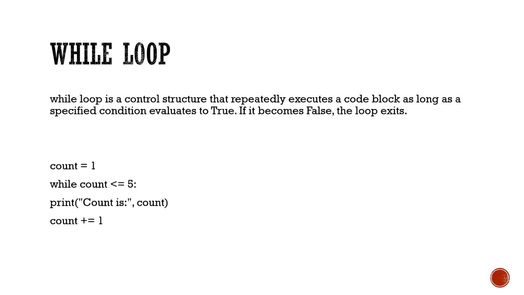Exactly the same way, while loop says keep on doing this task repeatedly till the time this condition becomes false. As soon as the condition becomes false, the loop will exit. So this is the syntax of while loop. I'll practically show you first, but see here, while is checking the condition, then printing it. I'll show you practically also in order to make you understand better. So let's see how we work on it.